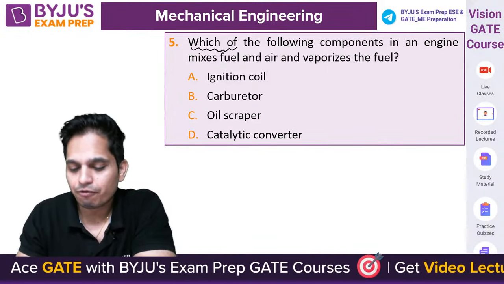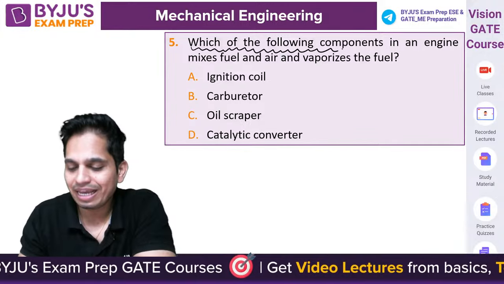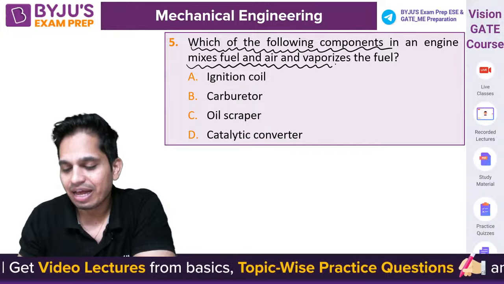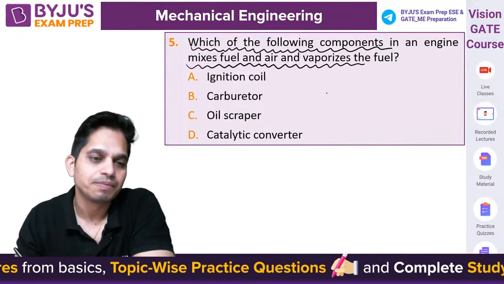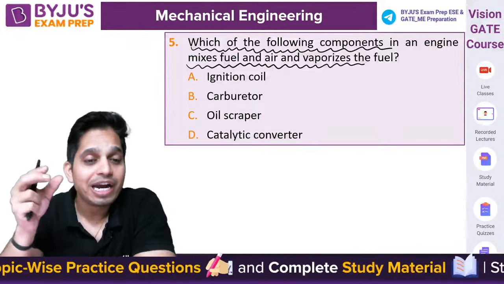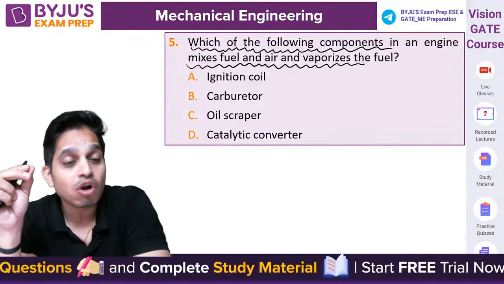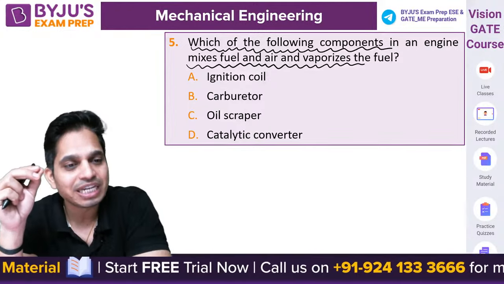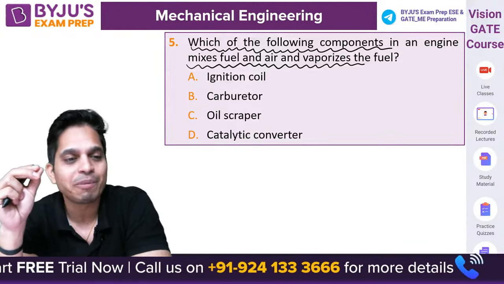Which of the following components in an engine mixes fuel and air and vaporizes the fuel? Very easy. Where do you get a homogeneous mixture of fuel and air? Question number 5.